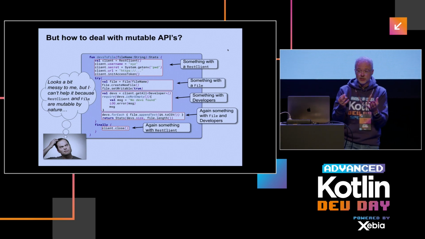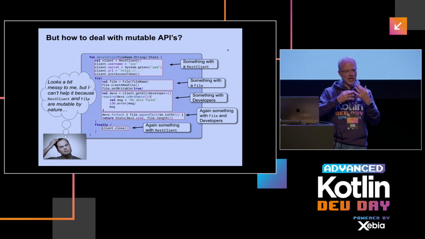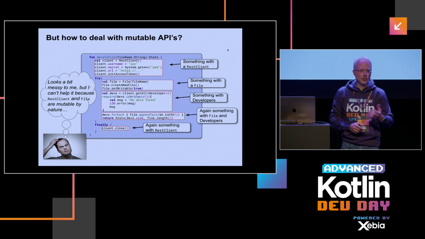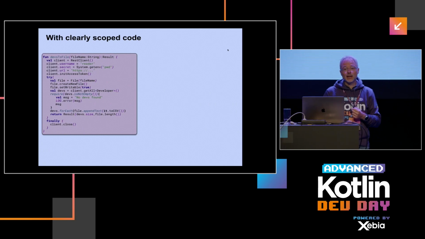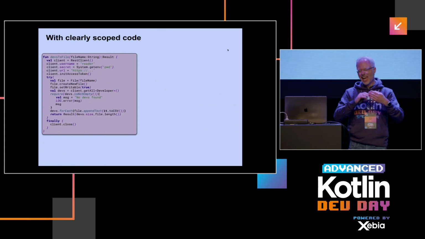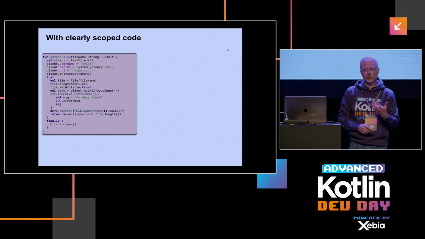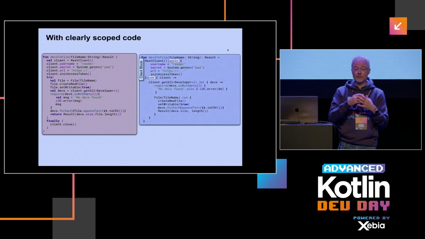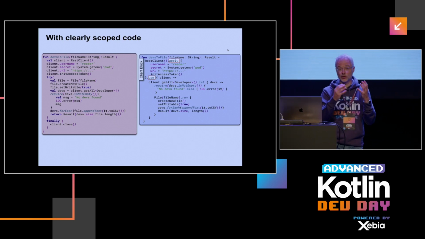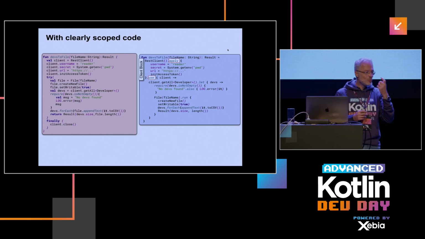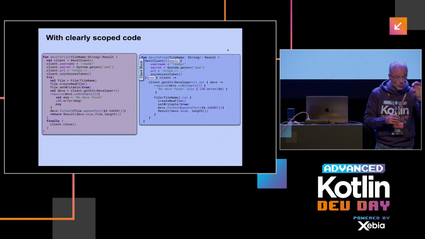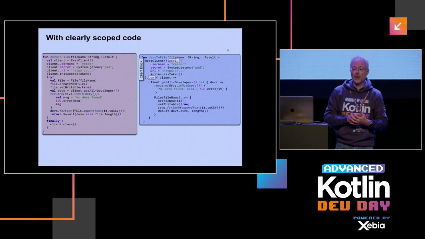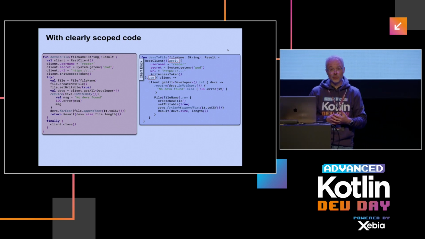Because we have these mutable constructs, you might think, okay, I can't really use an expression-oriented style. I have to do just assignments and side effects. That is true. However, when you rely on Kotlin scope functions, you can bridge these two worlds quite nicely. So for instance, here we use this REST client, and then we group operations we execute on the REST client by means of this apply function. This has two benefits. First of all, we group stuff, and second, we also isolate the mutable pieces that we execute on the REST client.